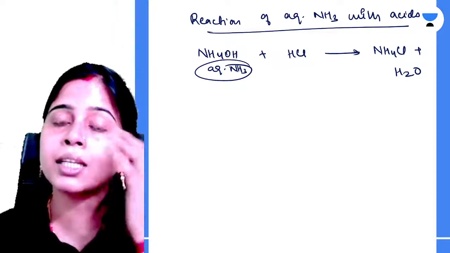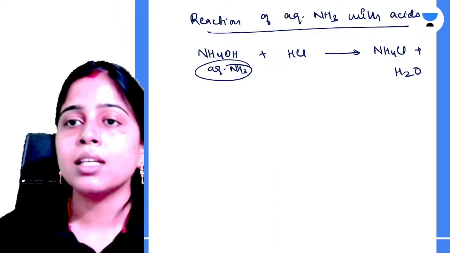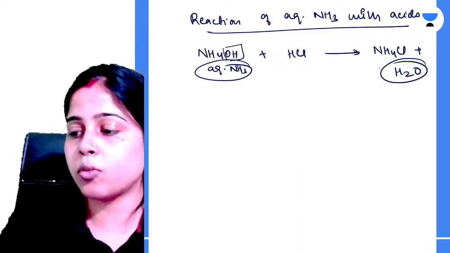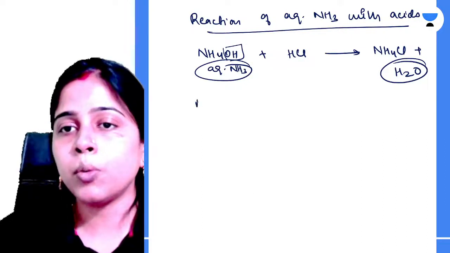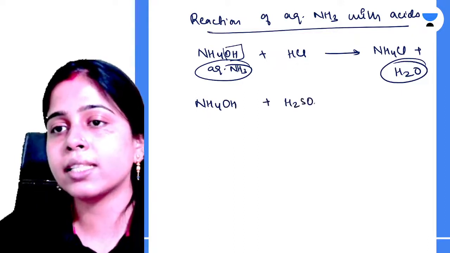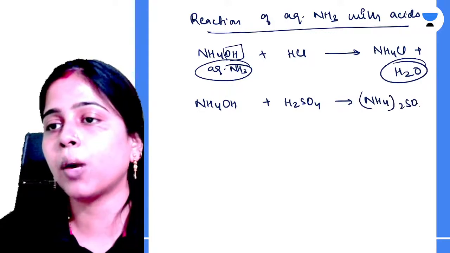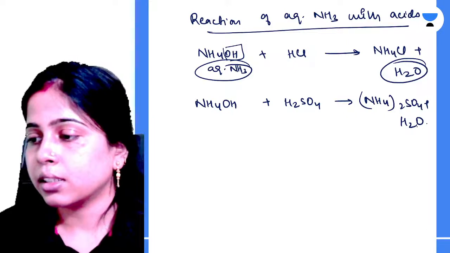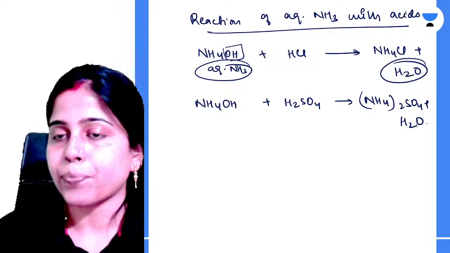That was not happening in the case of reaction between your ammonia and HCl, because here you have this OH minus ion, because of which the formation of water is possible. Clear everyone? So your ammonium hydroxide gives normal reactions with all the acids, forming a salt, that is in this case ammonium sulfate will be formed, and your water will be formed. Clear? Yes or no? Tell me first. ठीक है?